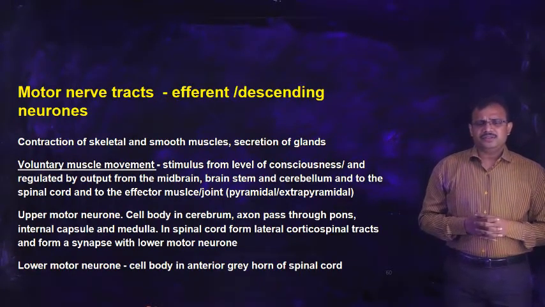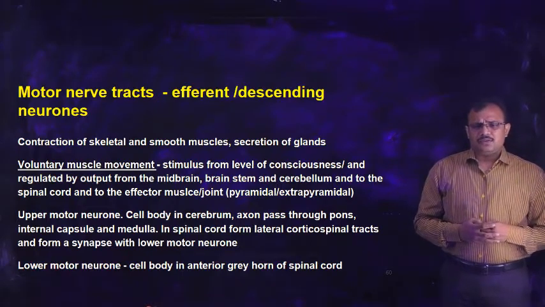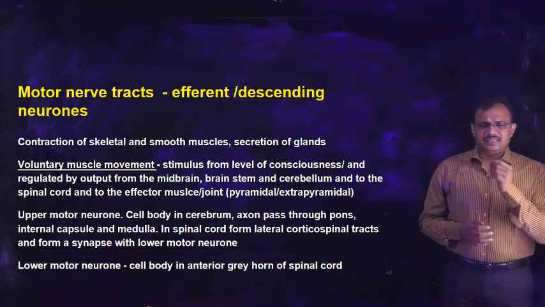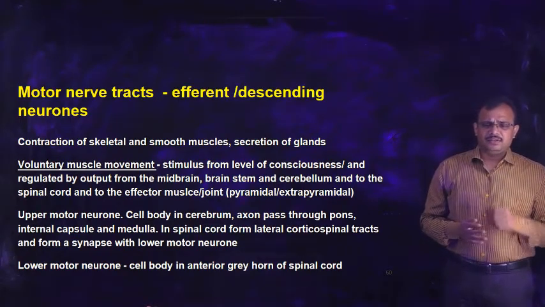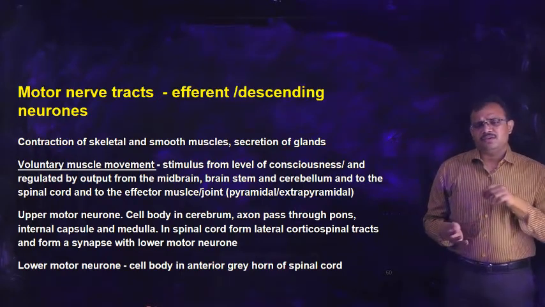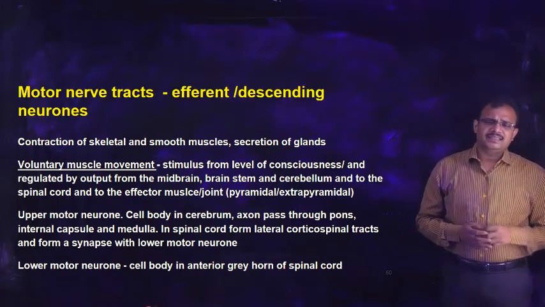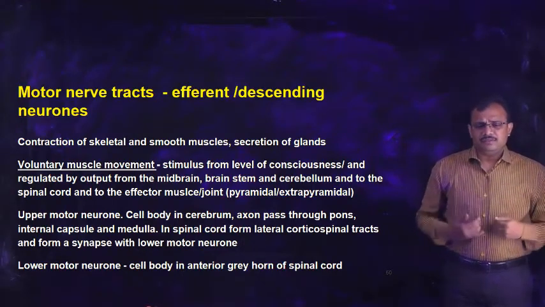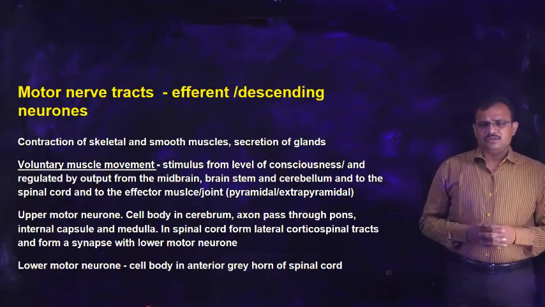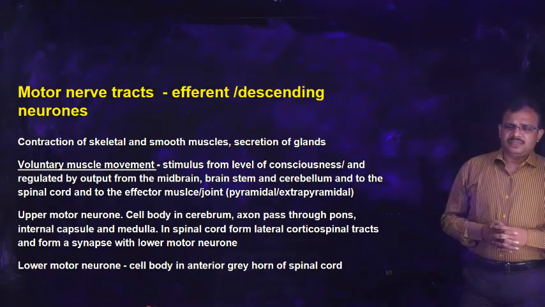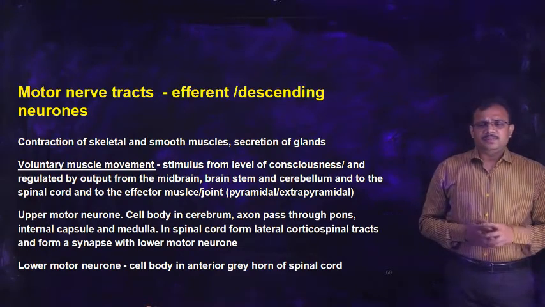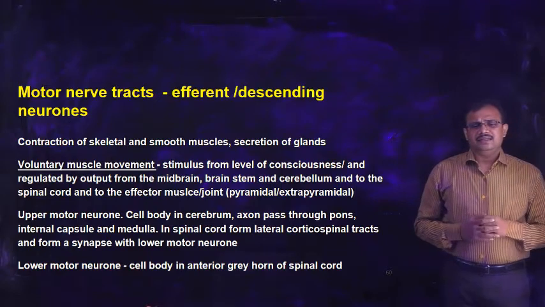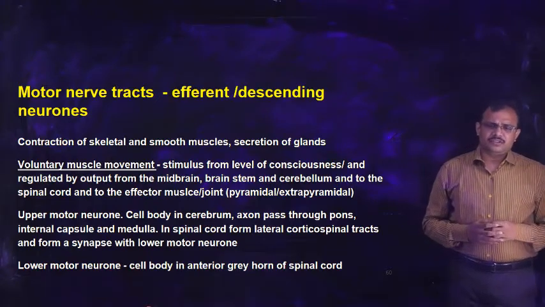Motor nerve tracts or motor nerves are also called efferent nerves. I told you to remember efferent, E, as exiting, because these nerves exit from the spinal cord to the organ. Hence these are called efferent nerves, and since they descend from the brain to the spinal cord and from the spinal cord to various organs, these are also called descending neurons. And generally the motor neurons are essential for contraction of skeletal and smooth muscles and also secretion of glands.